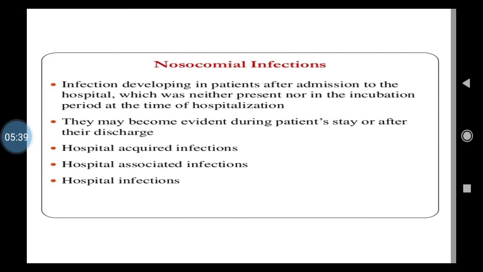Now, same thing is there that they appear when the patient is hospitalized or he gets discharged from the hospital, isn't it? They are also called hospital acquired infections, hospital associated infections, or simply hospital infections.